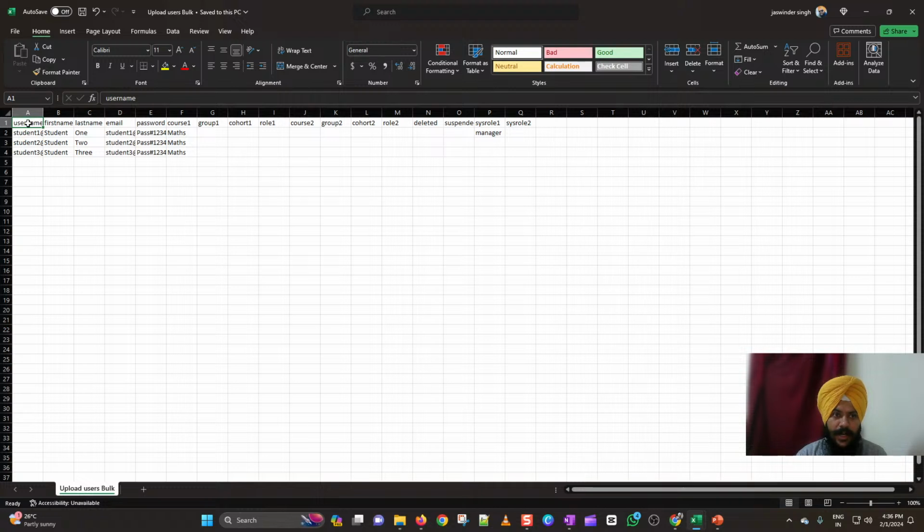The mandatory columns are specifically these 4 or 5, which are generally required because you need to update the username, first name, last name, email, and the password. But if you want, you can add any more number of fields here in the columns. So you can see that we have a course name, then group name, then cohort name, then role, then again same fields repeated. Then you can also use the deleted or suspended columns to mark any users as deleted or suspended. You can also assign the system roles for a specific course to this user so that he will be assigned as a manager role, and then so on.